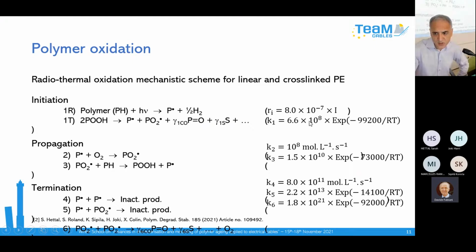I have precised here the value of the different rate constants and also the rate of polymer radiolysis, which is directly proportional to the intensity of the irradiation. Here you have the value of the radical yield, which multiplies this intensity of radiation. So it is independent of temperature. It is directly proportional to radiation. In contrast, all the other reactions are independent of the radiation, but they are dependent on the temperature, and they obey an Arrhenius law.